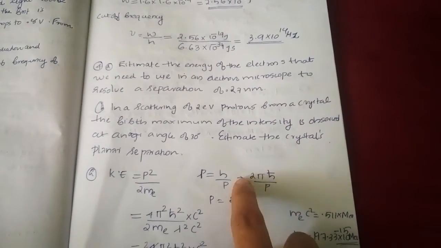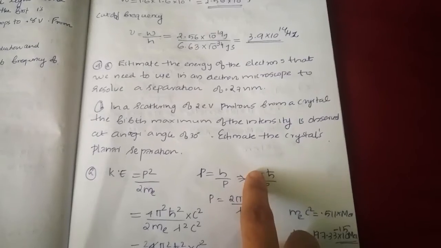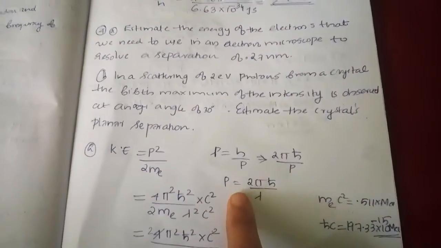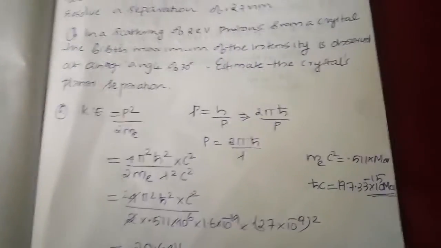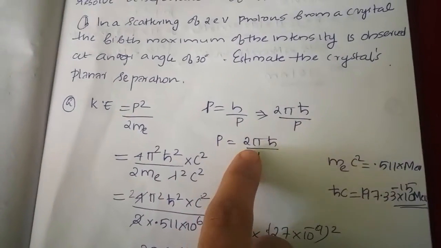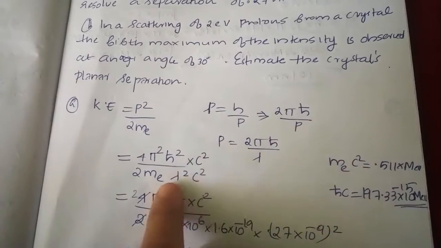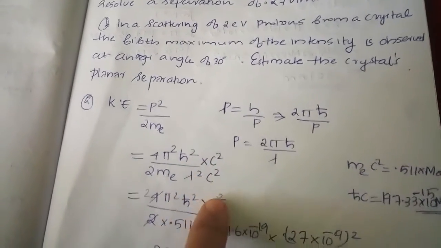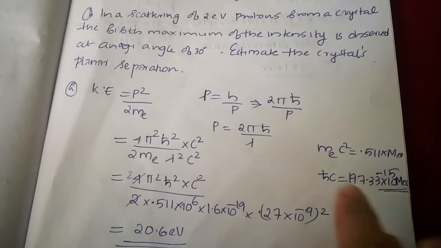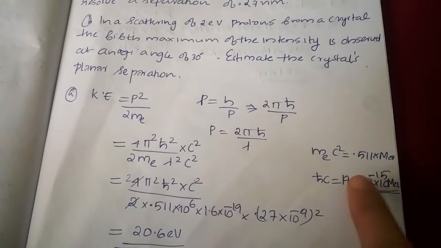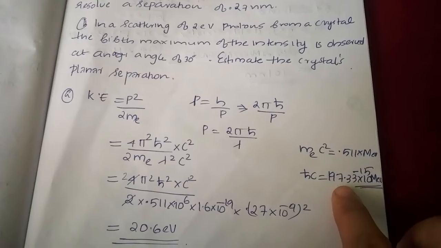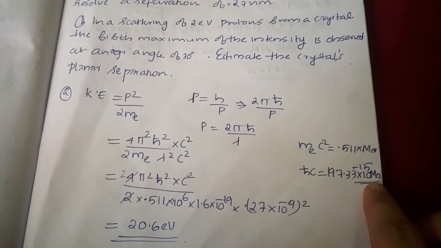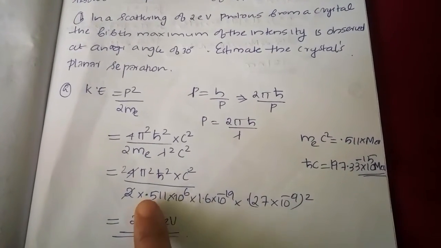From that, P is equal to 2 pi h cut by lambda, and we substitute P square in the kinetic energy expression from the de Broglie momentum, and we multiply with c square, because for h cut c we have the value, for simplification of the calculation, that is 197.33 into 10 raised to minus 15 MeV meter, and